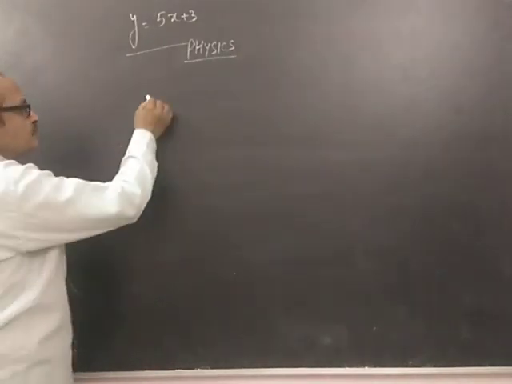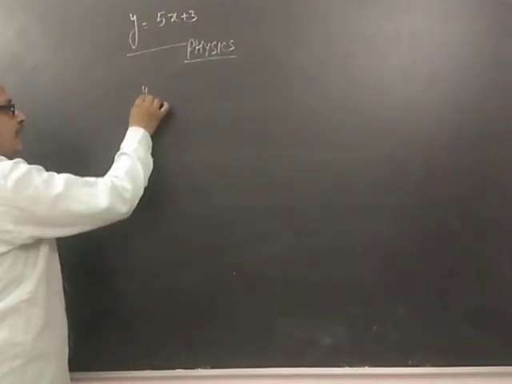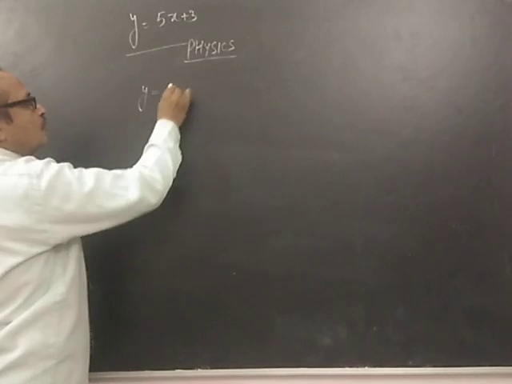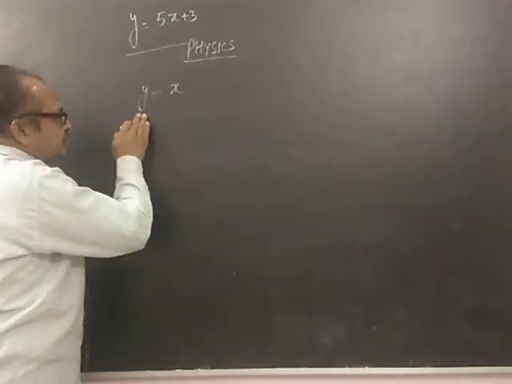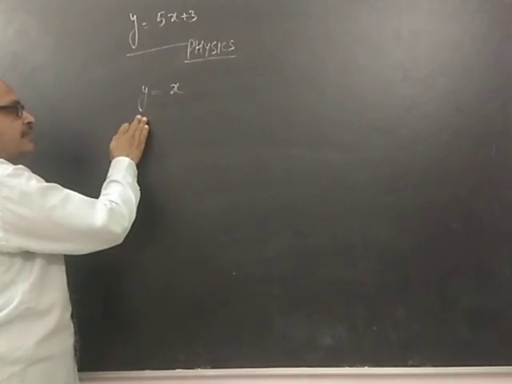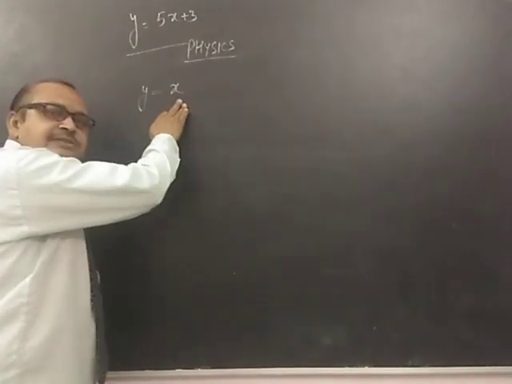Look, sir, suppose you say y is equal to, let us say, x. This is a function of y in terms of x.